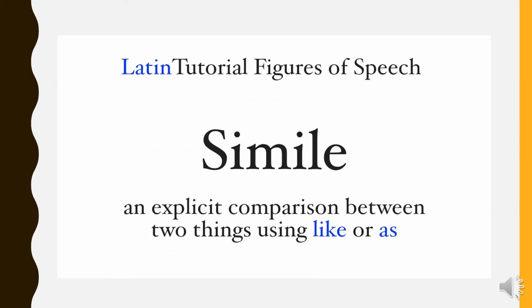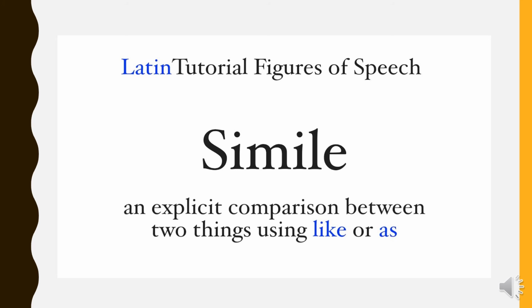Now we're going to move to figures of speech. First of all, we're going to start with the simile. The simile is an explicit comparison between two things using as or like. She looks like a moon. It means she's very pretty, but I'm using like.